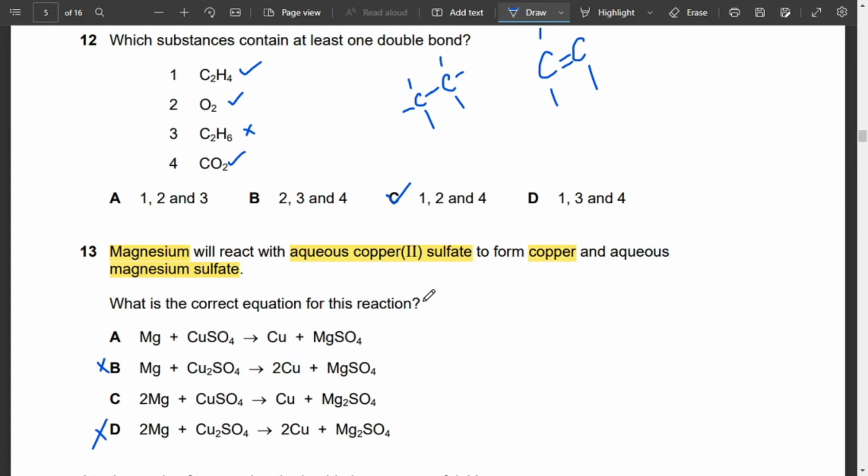Let's see. Ahead, to form aqueous magnesium sulfate and copper, we have copper over here, and we also have magnesium sulfate. Magnesium sulfate is MgSO4. It's not Mg2SO4, because again magnesium has a 2 plus charge and sulfate has a 2 minus charge, so together they have MgSO4. So C cannot be the right answer and A is the right answer.